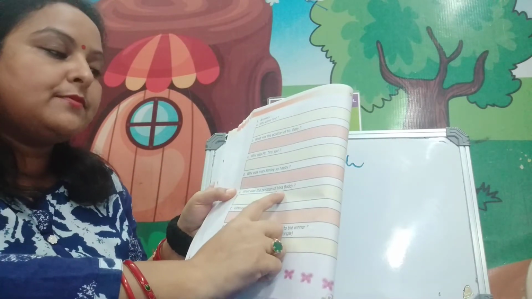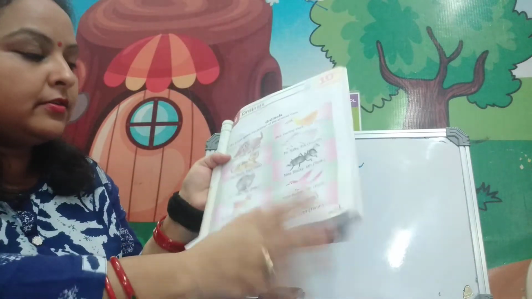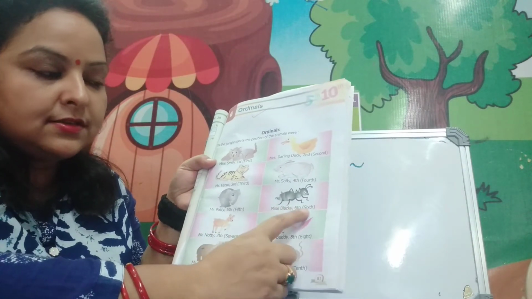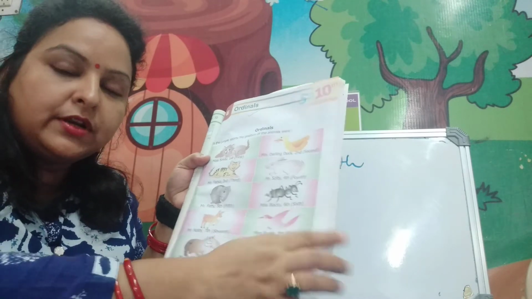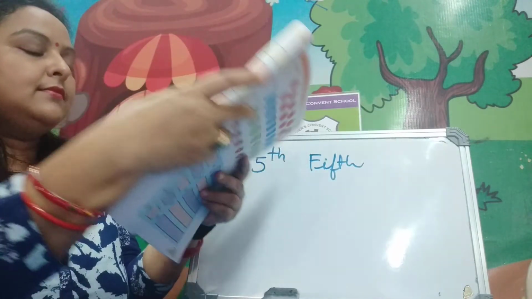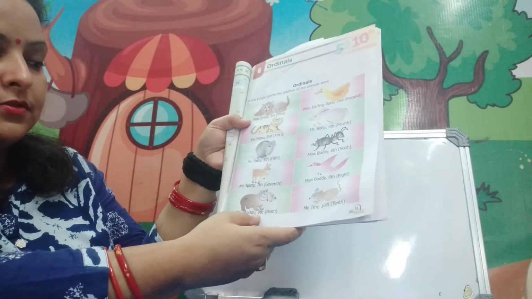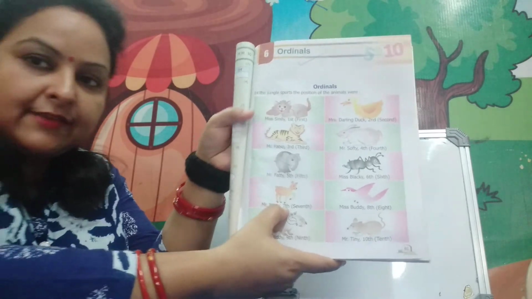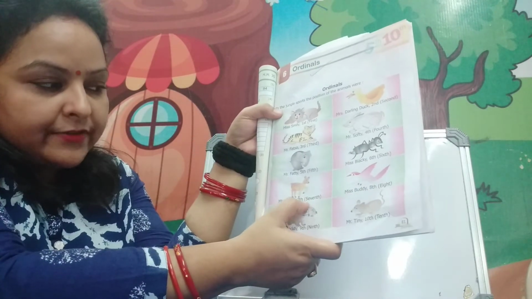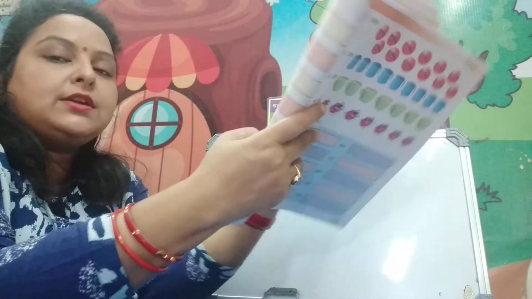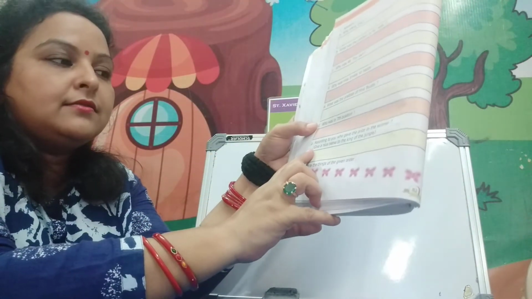What was the position of Miss Buddy? Now check, where is Miss Buddy? Miss Buddy's position is 8th. You will write 8th. Now next question, who was in 7th position? In 7th position, check, this is 7th position. And on 7th position, Mr. Naughty is there. You will write Mr. Naughty is on 7th position.